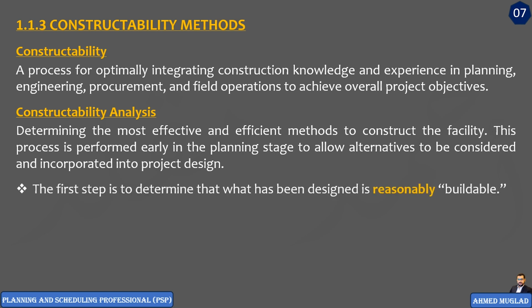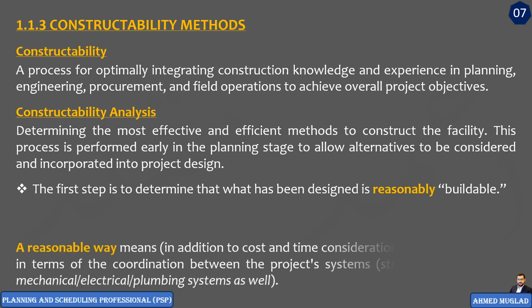The first step is to determine whether what has been designed is reasonably buildable, whether it will be applicable or not. Will it be built in a reasonable way or not? A reasonable way means it will not cost that much in terms of the project business case or feasibility study.